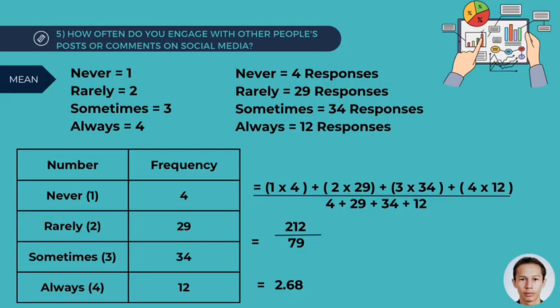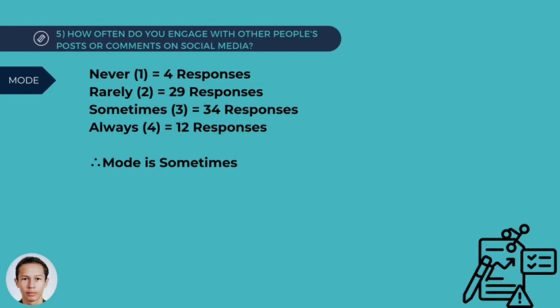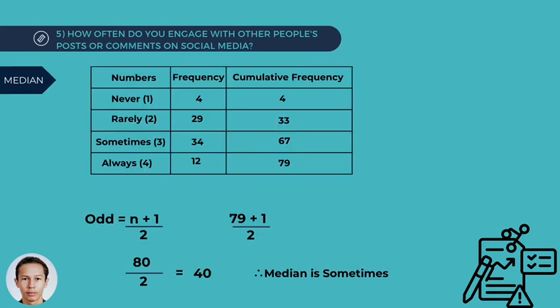The mean for the second question: we take the number of each option times its frequency and add all those together, then divide by the total frequency. That gives us 2.68. Next, we have the mode, which is the most frequent, which is 34 responses, which is sometimes. Next, we have the median, using the formula n plus 1 over 2, where n is the total cumulative frequency, which is 79 plus 1 over 2, and we get the answer 40, which is our median.